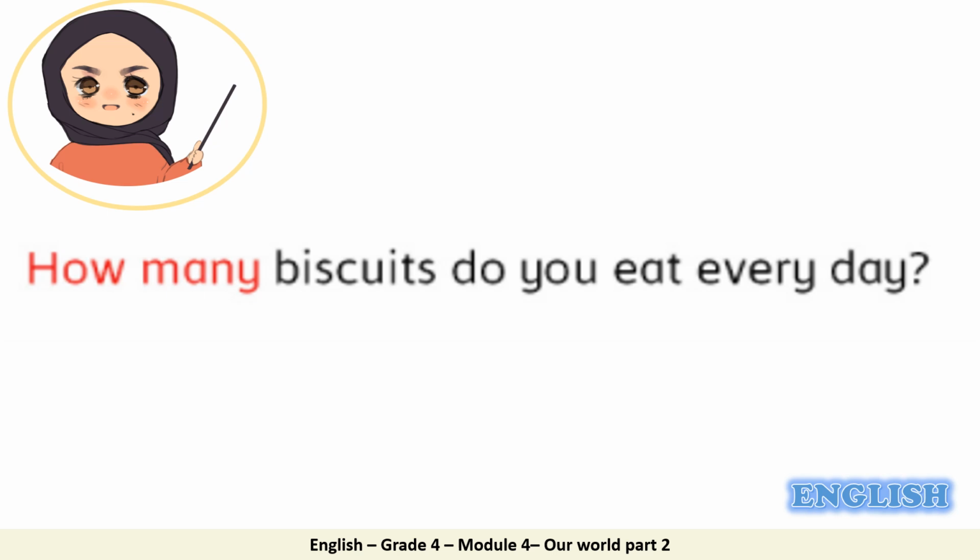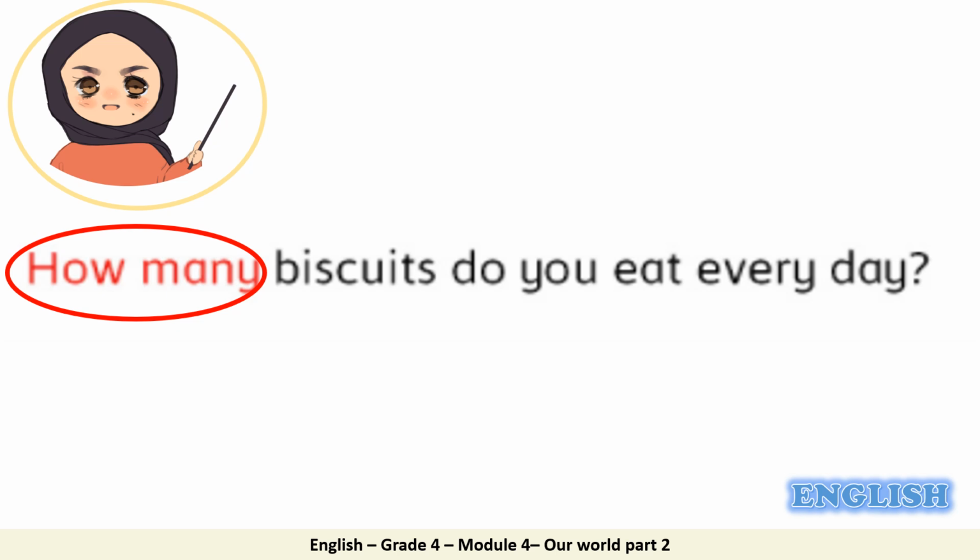What about this question? Let's read it together. How many biscuits do you eat every day? This question also starts with how many. We use how many also to ask about the quantity of something. Now in this question, what we are asking about?